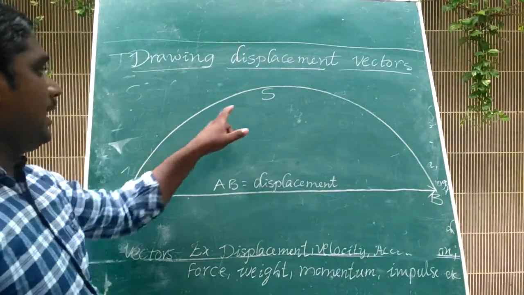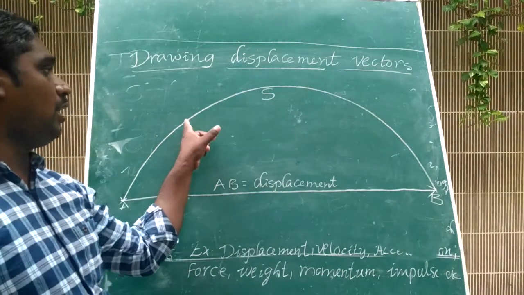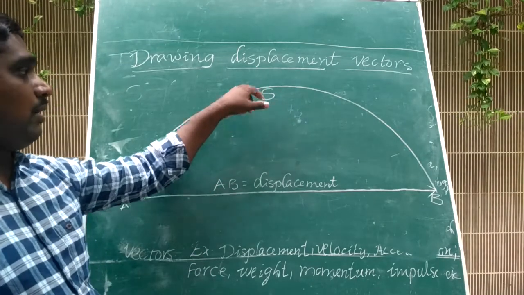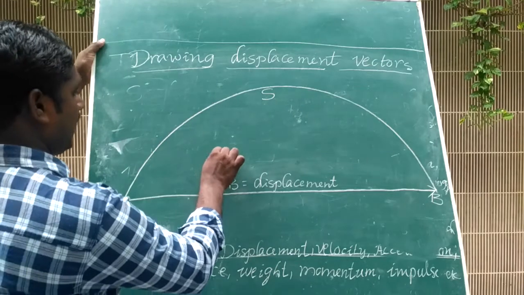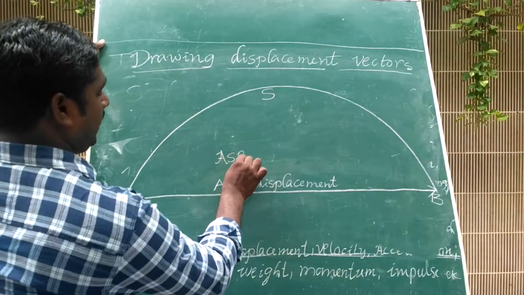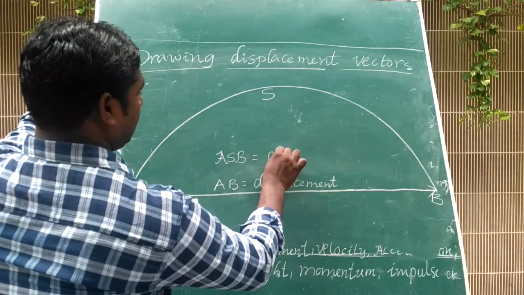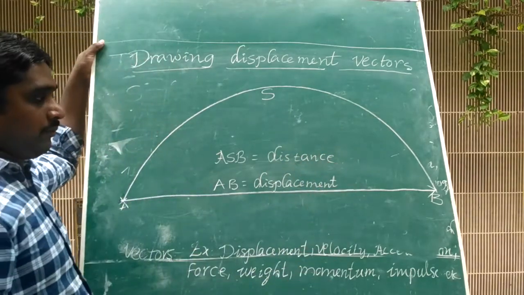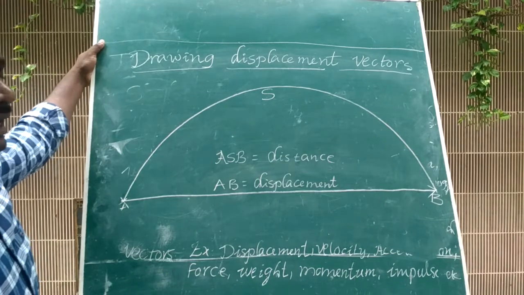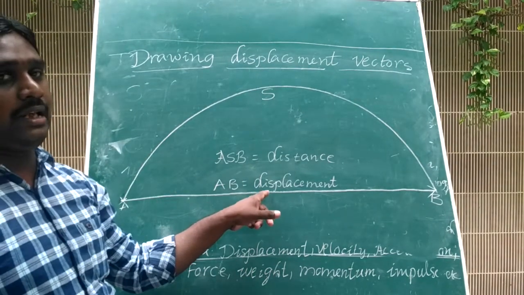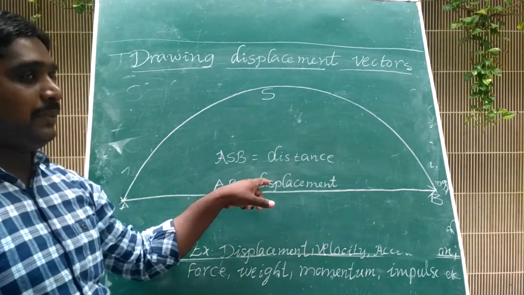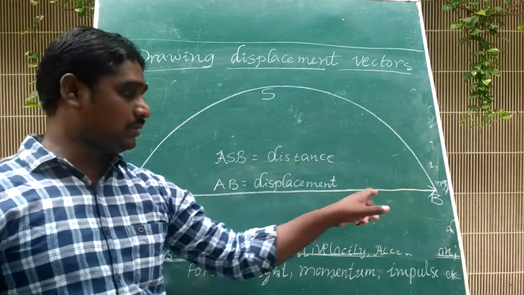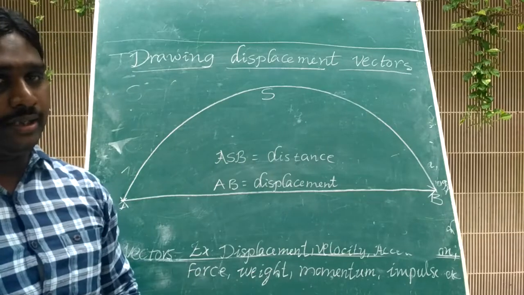Next, ASB is the length of the path covered by the body in a given time interval, which is called distance. Here ASB is the actual distance covered by the body. Distance is a scalar quantity. Displacement is a vector quantity because displacement is mentioned in a specified direction.